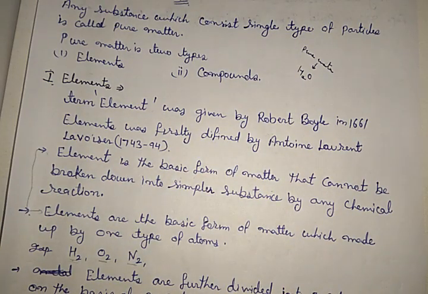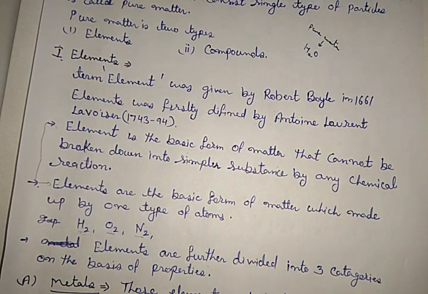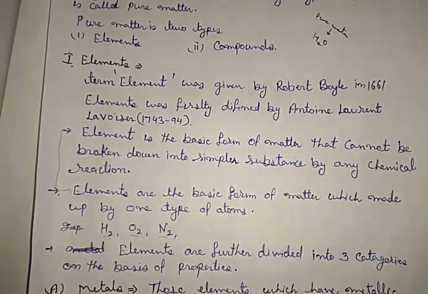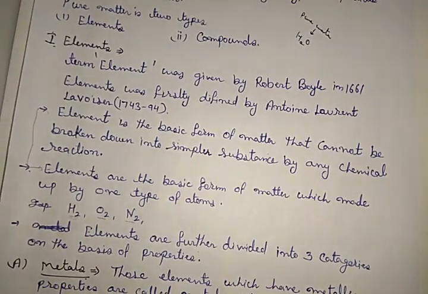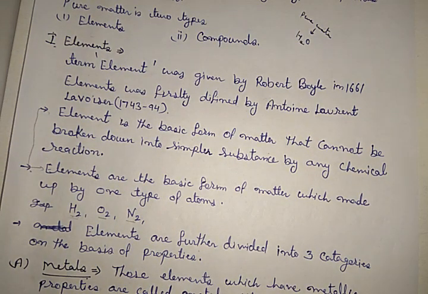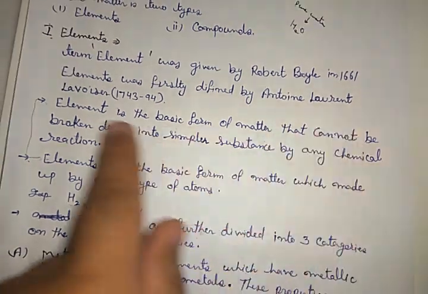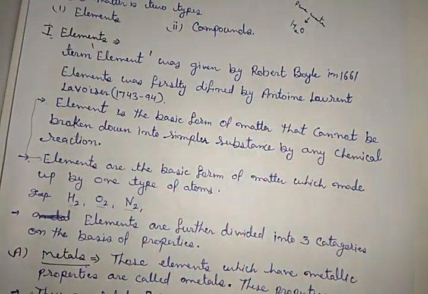Now pure matter is of two types, one is element and another is compound. Now what is an element and what is a compound? Let me start first with the element. If we discuss its history, then the term element was given by Robert Boyle in 1661. And its first acceptable chemical definition was given by Antoine Laurent Lavoisier. Simply we call him Lavoisier.